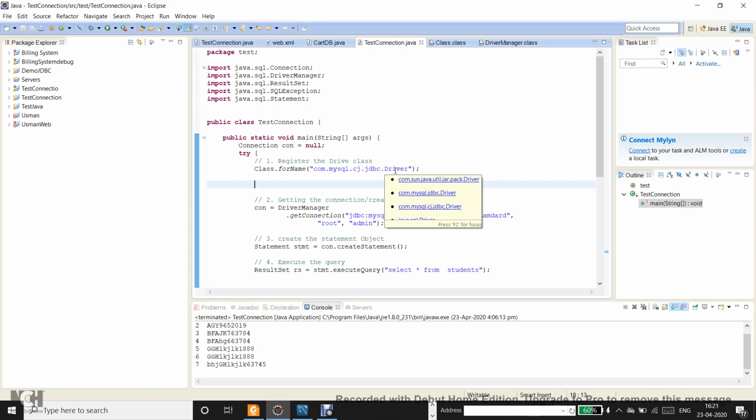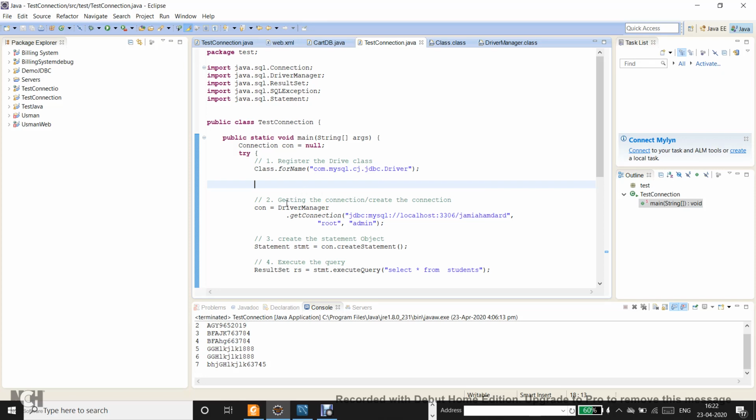They may have been using native code and many other things as well. The driver class is the Java class, but whatever is hidden behind the driver class, we don't know. So the driver class is going to interact with the database server.